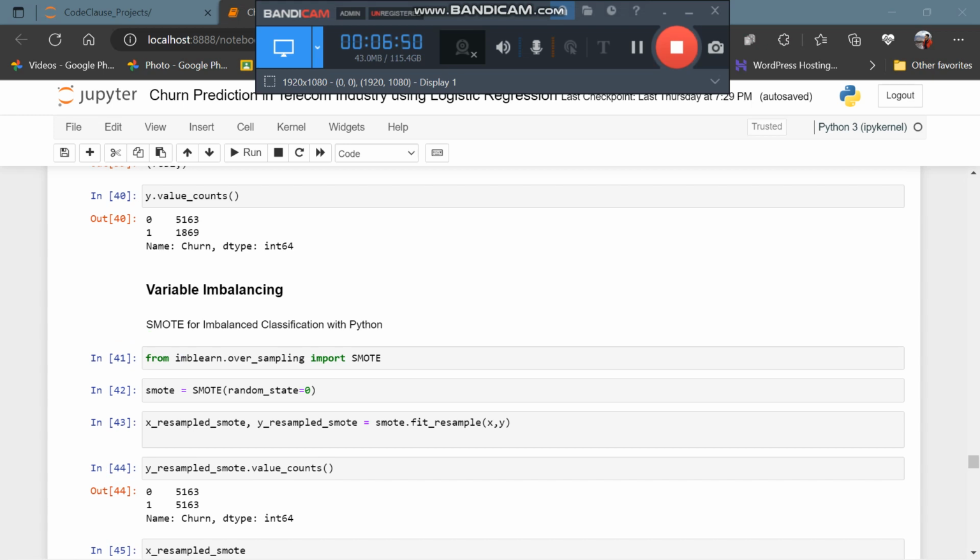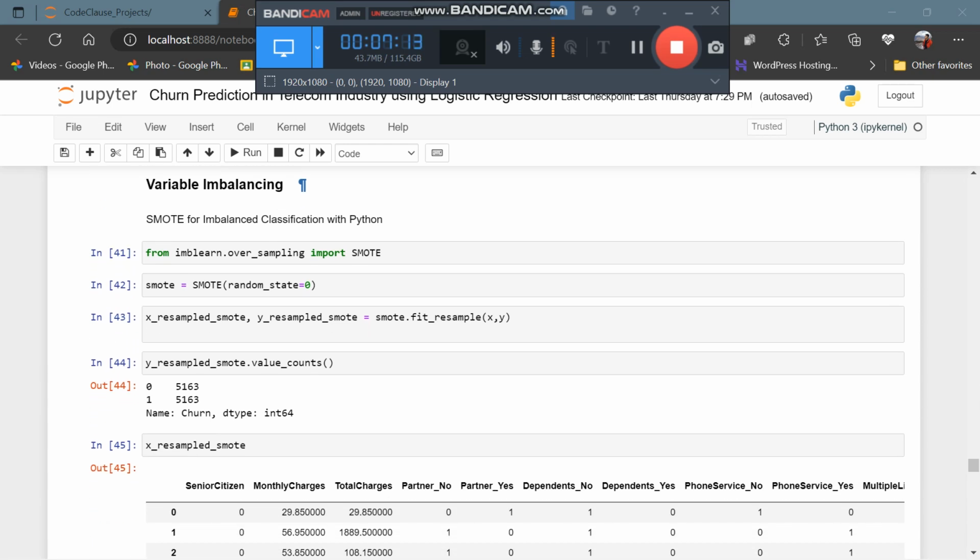In the y data set, the churn zero has 5163 rows and one has 1869. So what it tells is that it generates variable imbalancing. To deal with it, we are going for a library which is SMOTE.